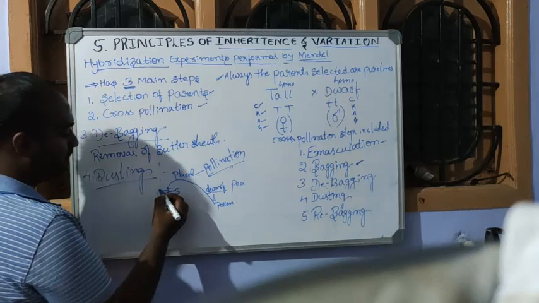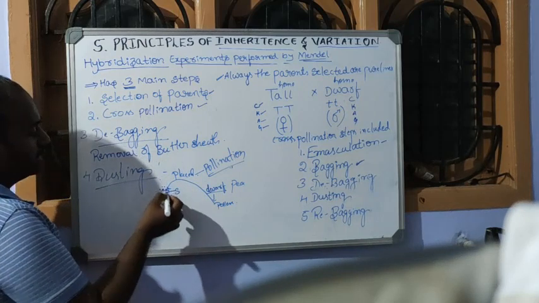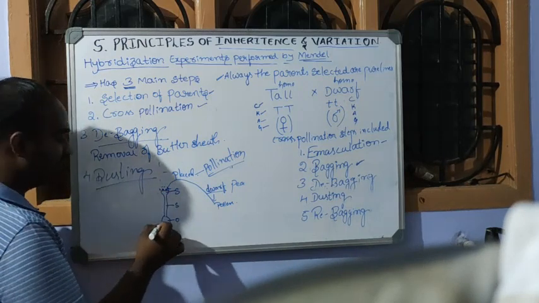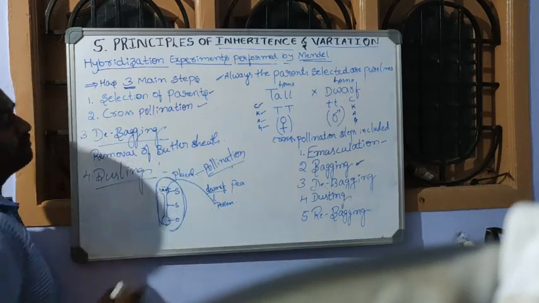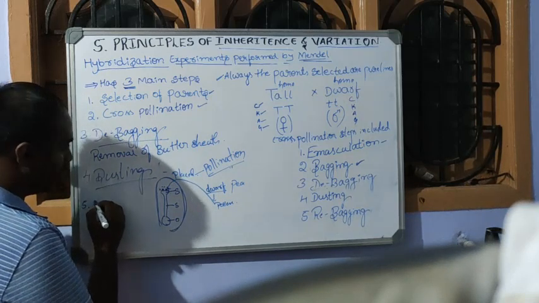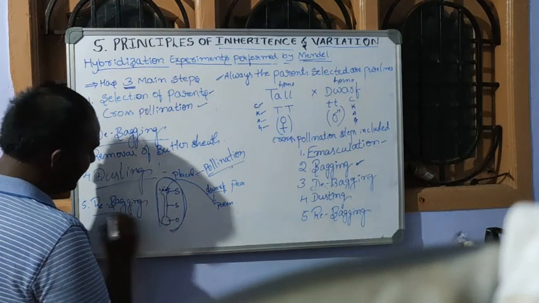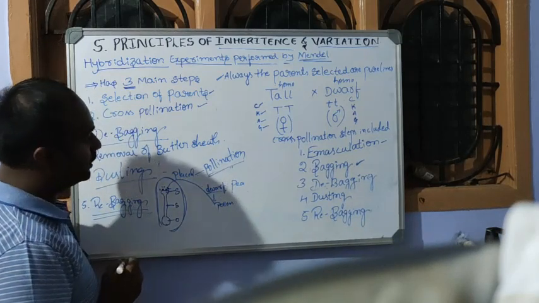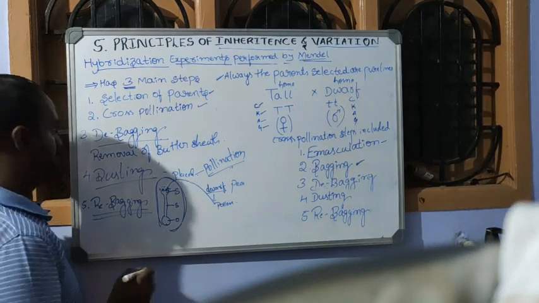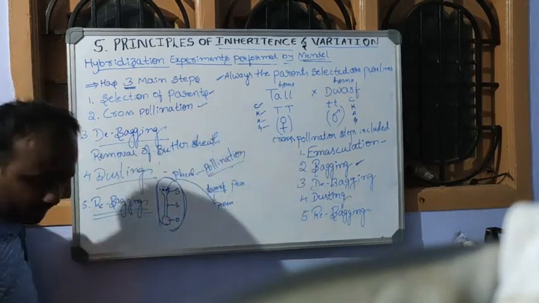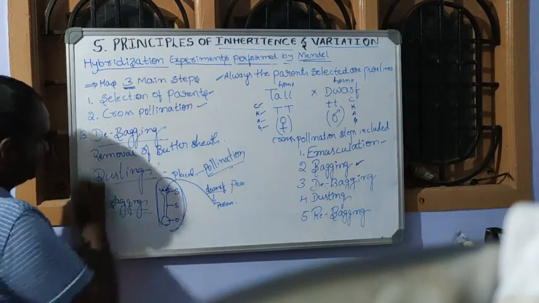So now the stigma is covered with pollen grains. After the stigma is attached with pollen grains, once again it is bagged with butter sheet. This bagging process is called rebagging. Bagging, debagging, rebagging. So totally there are 5 steps involved in this cross pollination. Now these steps are completed. Now we go on with the third step, that is self pollination.